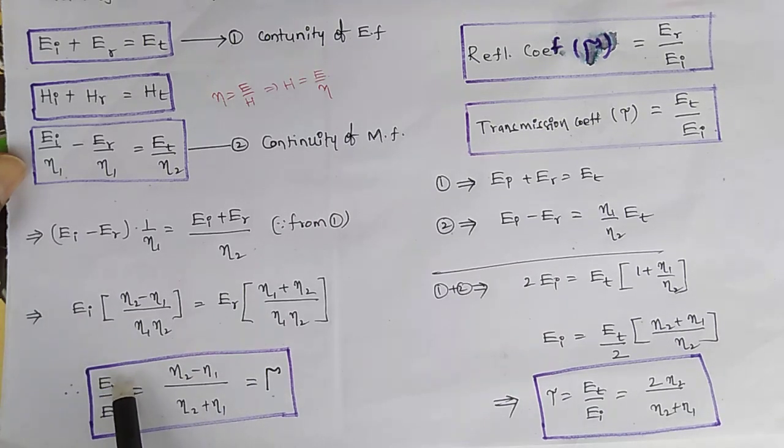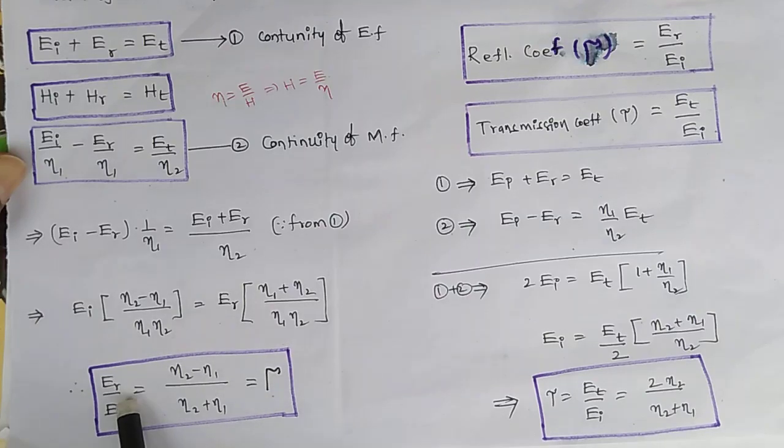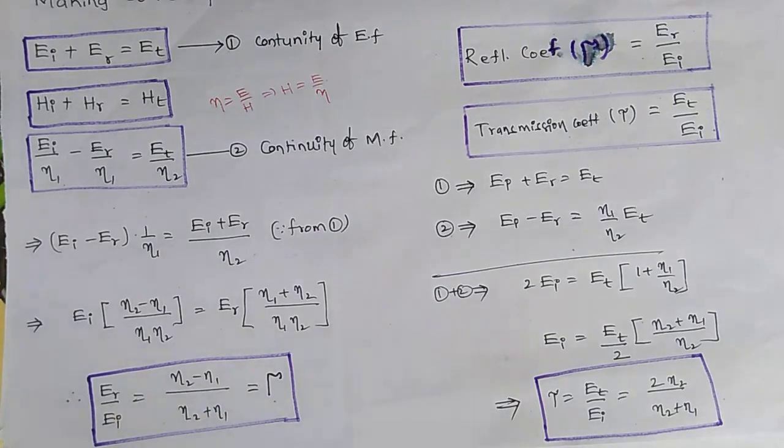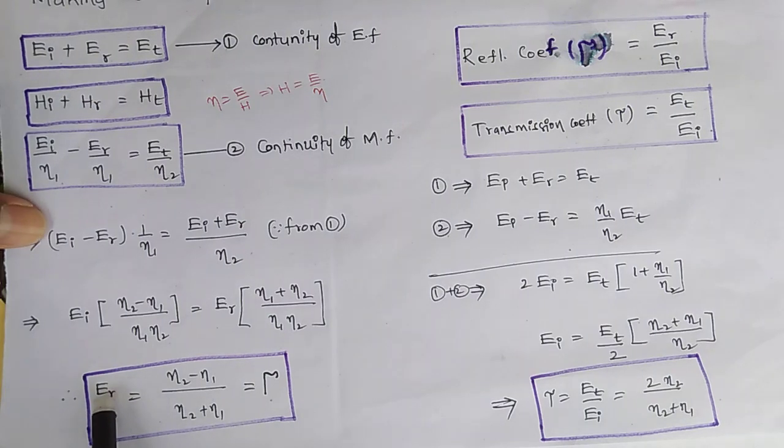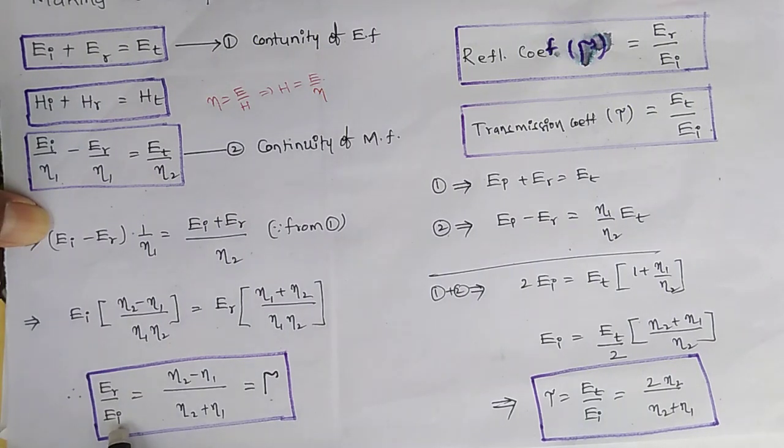This Er by Ei is the reflection coefficient. I am indicating the reflection coefficient like this, T. T is equal to eta 2 minus eta 1 by eta 2 plus eta 1. This is the reflection coefficient of the electric field intensities for medium one. So I can define it as the ratio between the reflected electric field and the incident wave.